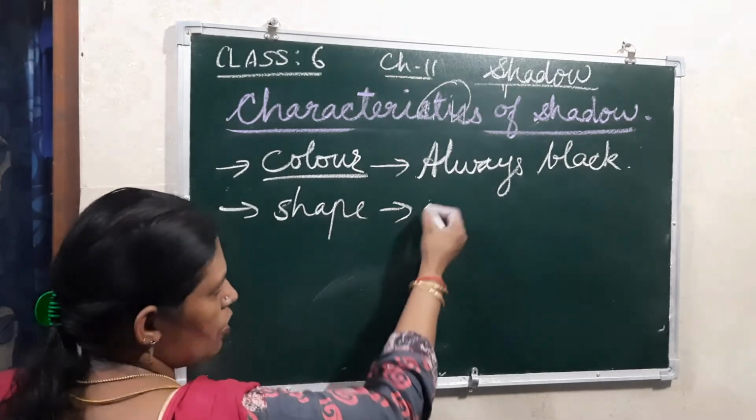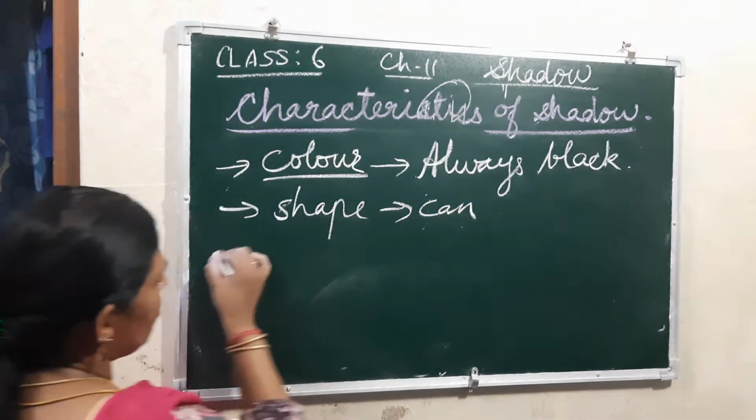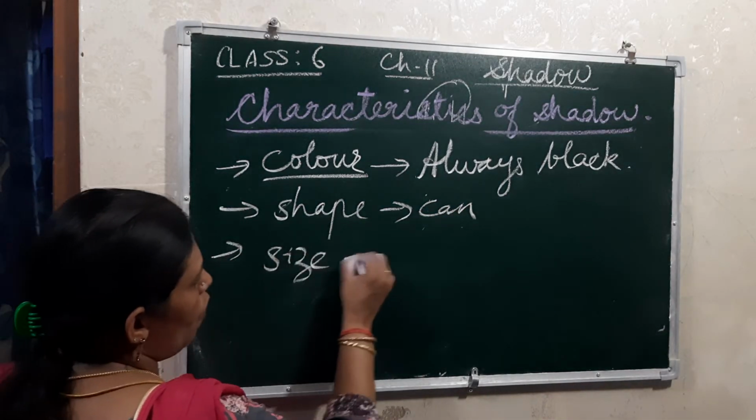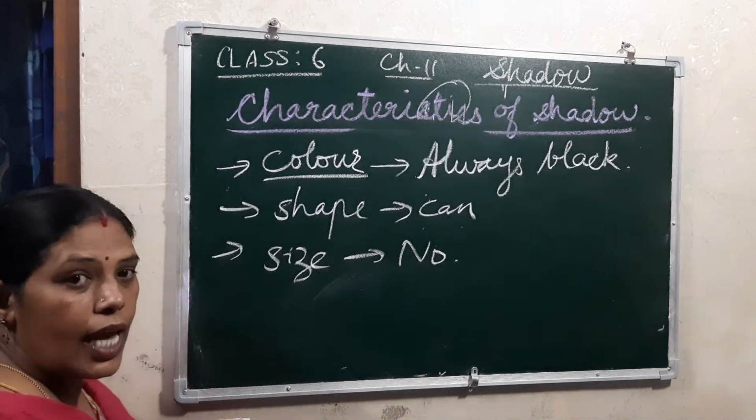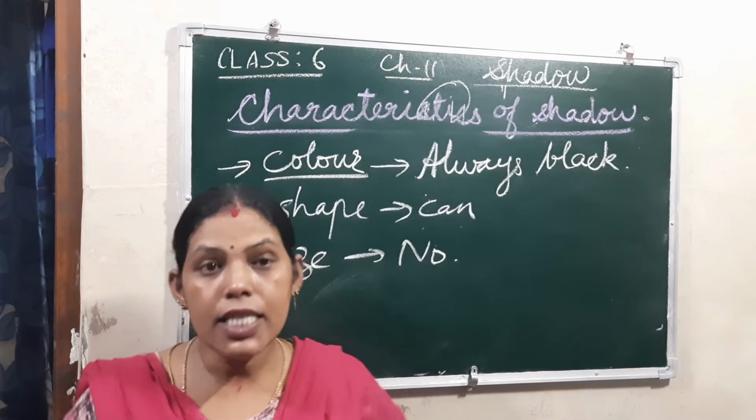Shape you can say, but if you are asking about the size, no, because the size depends upon the distance.